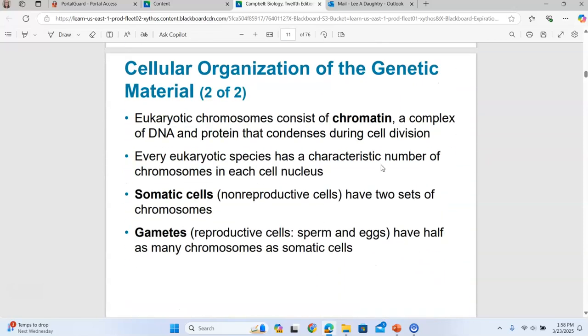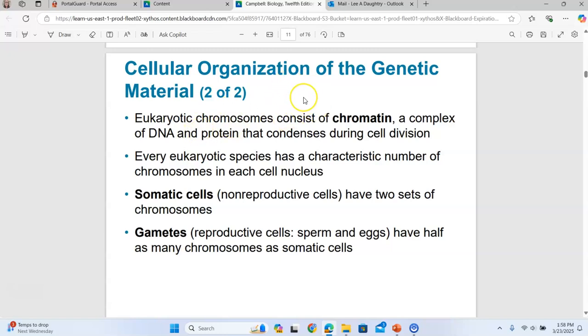Now, when our cells are not actively dividing, we won't say at rest because they aren't necessarily resting either, but when they're in the stage that we call interphase, the chromosomes are not condensed into structures that we can see and count.